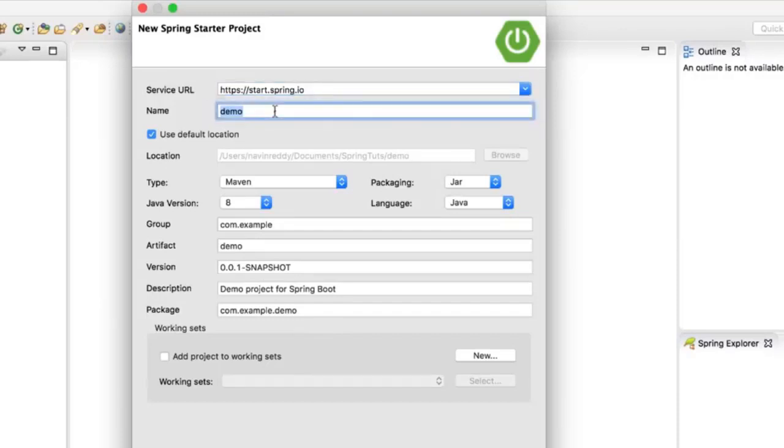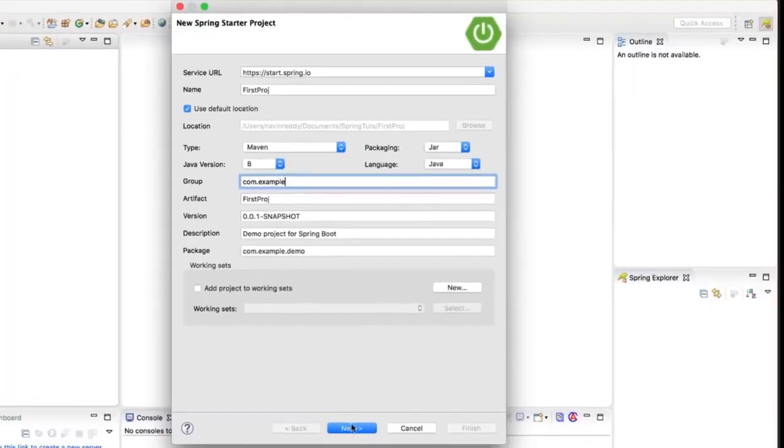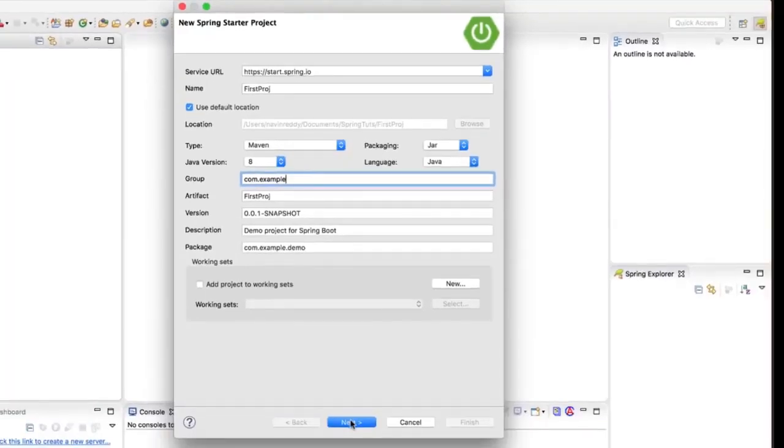So for that, we have to give a proper name to it. We can give any name, doesn't matter. I would say first project. And now you have a choice, because you can select either Maven or Gradle. That's your choice. I prefer Maven. I would go for Maven here. And then you have to mention your group ID. You have to mention your version number if you want, or artifact. I will keep it as it is. I will not change it at this point. Maybe in the next video we'll create a new project with different names. And then I will click on next.